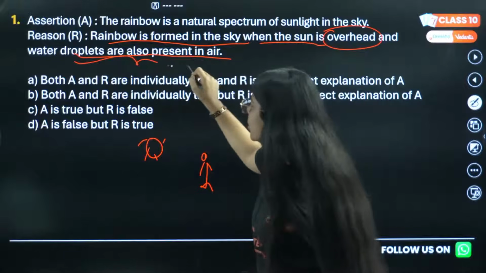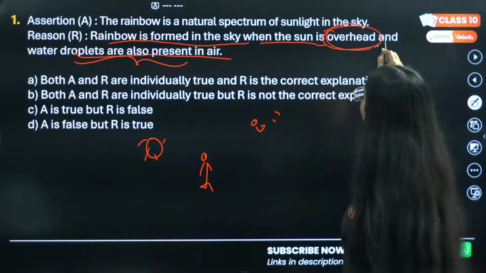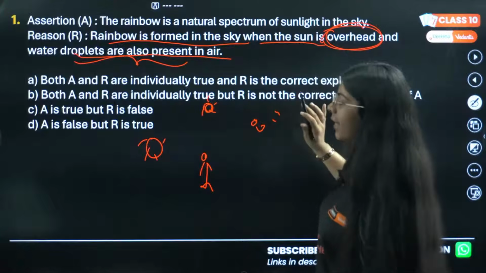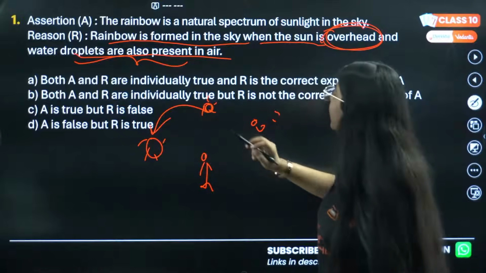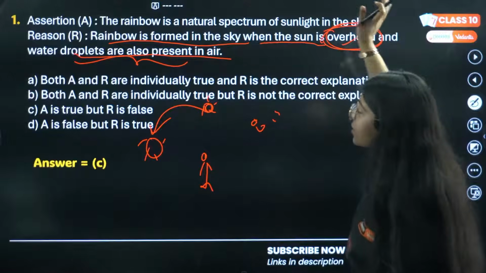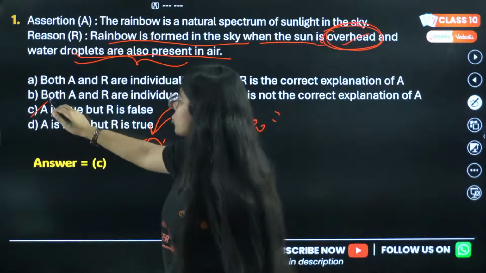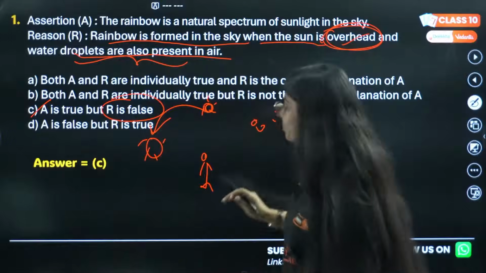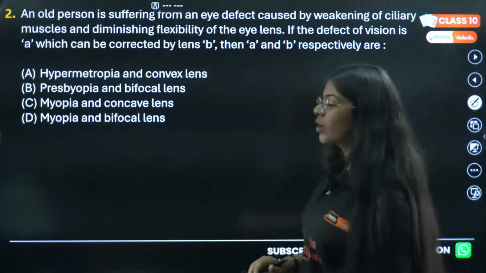So this is partially correct, but it should not be overhead. If the sun is over my head, we won't see a rainbow. It should be behind the observer. So this option is not true. A is true, it is a natural phenomenon, but R is false. Moving on to the next question.